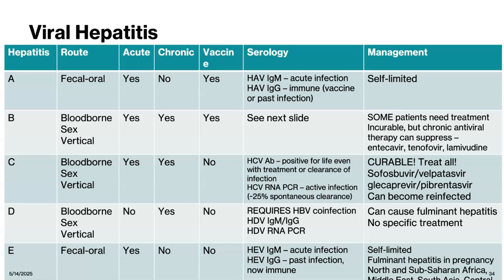Once someone clears the infection, they will typically have a positive IgG for life afterward. For hepatitis A, vaccinated patients will also have a positive serum IgG. Once someone has either been vaccinated against hepatitis A or cleared their infection, they are immune. And the same applies to hepatitis E, once they have cleared their infection.